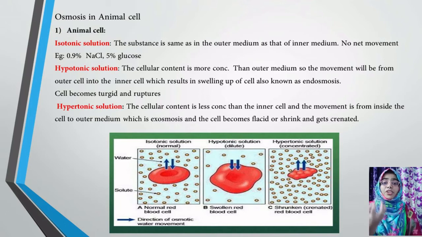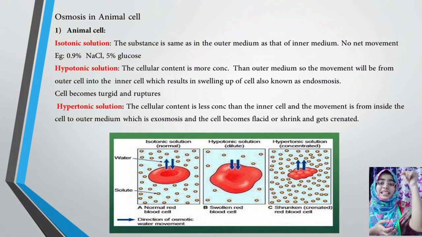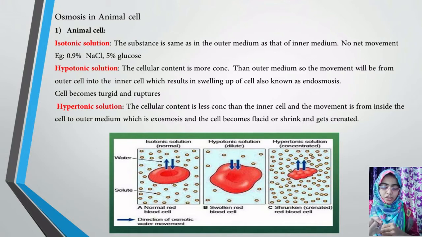Okay, the cellular concentration is very high, whereas outside the cell, in the hypotonic solution, the outside of the cell, that is the cream colored box, will be more concentrated than inside the cell. That red colored structure is less concentrated, whereas the outer box is more concentrated, due to which, as you can see from the arrow marks, the solution from the box will be entering into the cell, making it hypotonic.